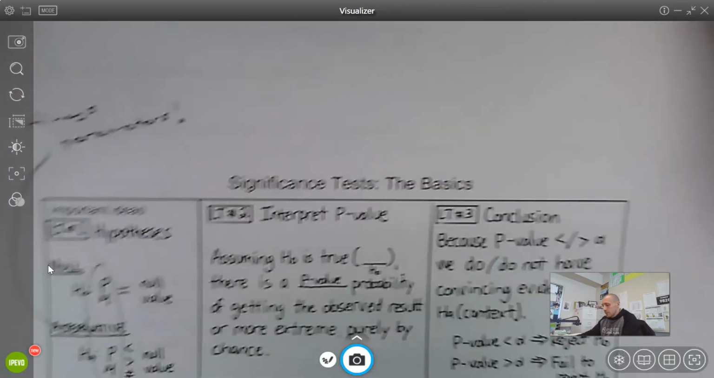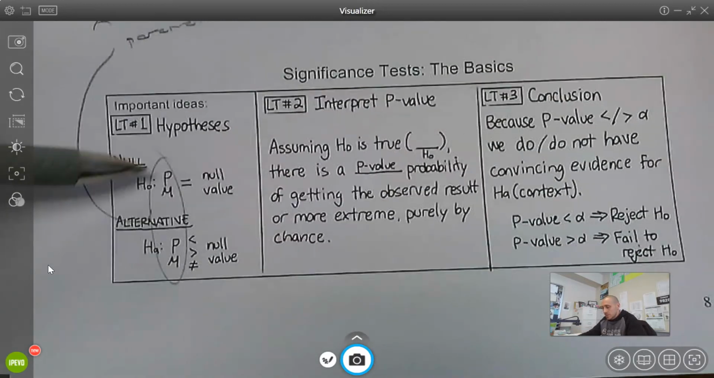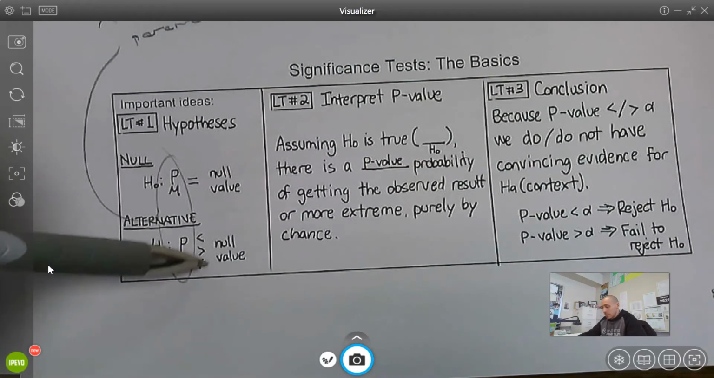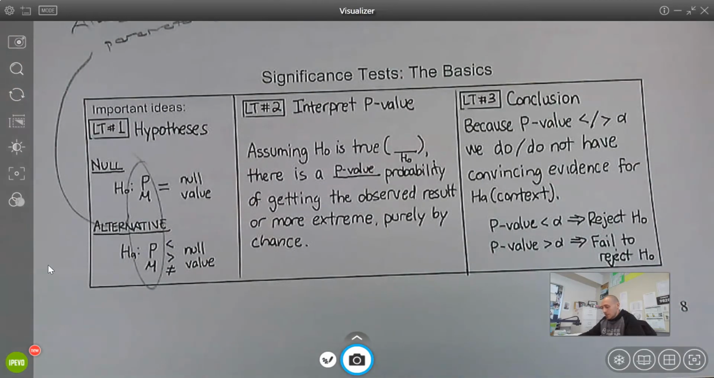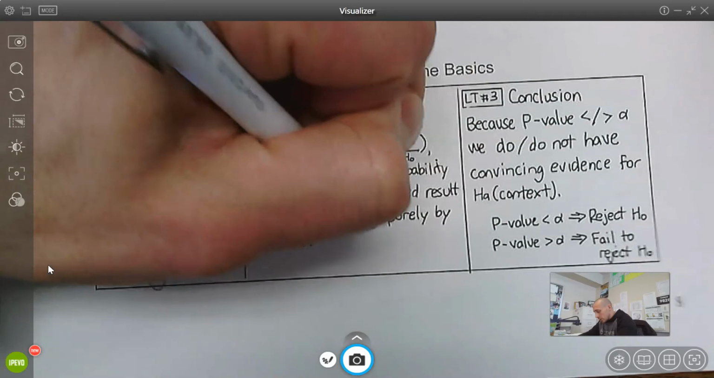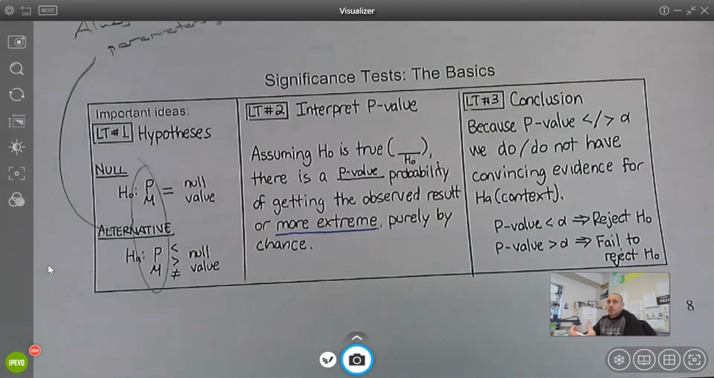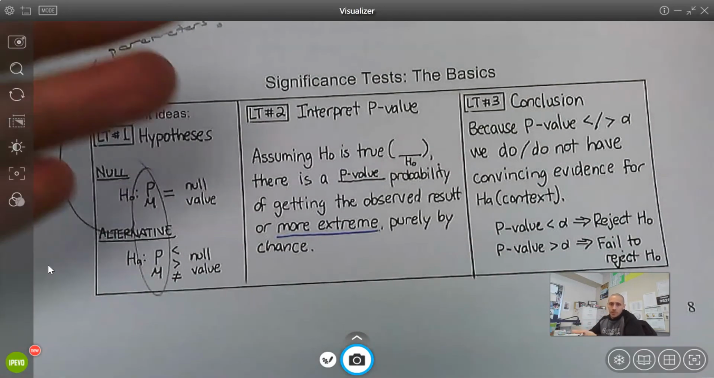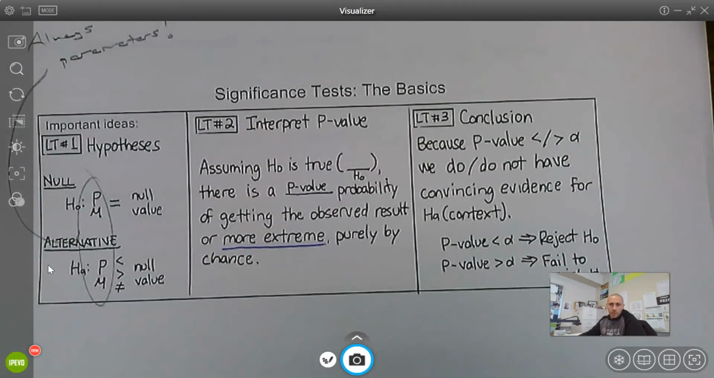All right, little summary here on the bottom. Significance test, basics. We've talked about the idea of hypotheses. You're always using parameters, and the null is going to be equal to that value, and the alternative is going to be greater than, less than, or not equal to that value. Interpreting the p-value in context, we've talked about that. You can use this generic language or more extreme. That will take care of, is it more than, is it less than? If it's two-tailed, we're going to be talking about less than and greater than. And then the conclusion is just what we practiced, that we've done a couple of times here.